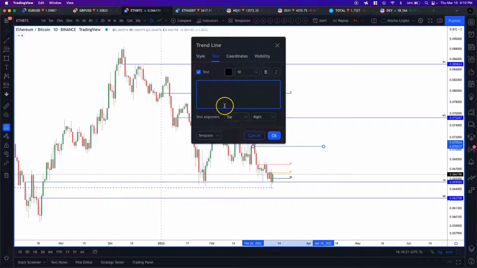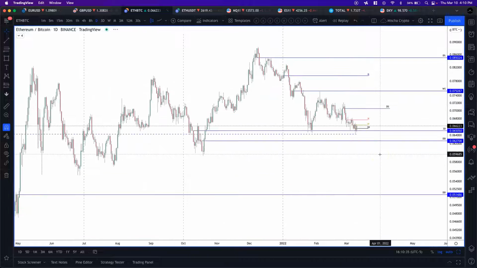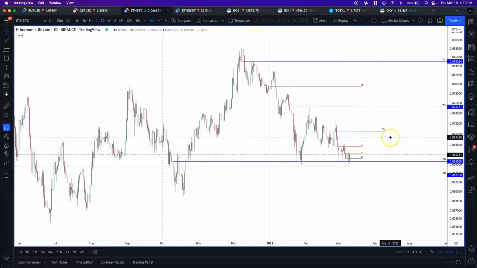Call it daily supply. Boom. That would be one of our targets. However, if we're unable to break this here, which is the previous week's value low and also the weekly open, then we're targeting this daily demand down here. So that's what I'm seeing on ETHBTC. Those are the two potential scenarios that I'm seeing at the moment.